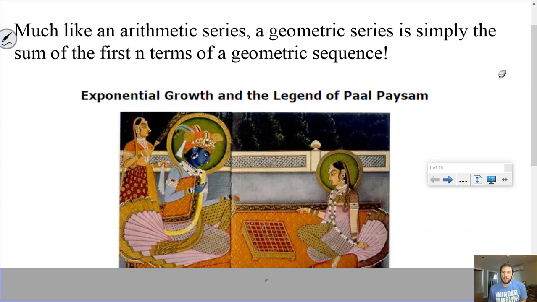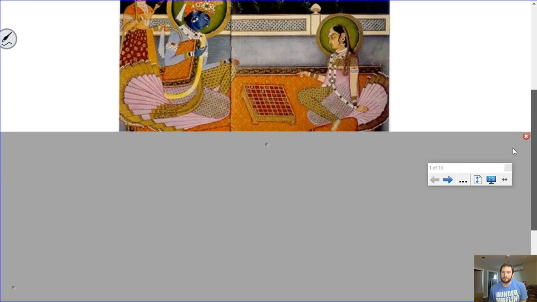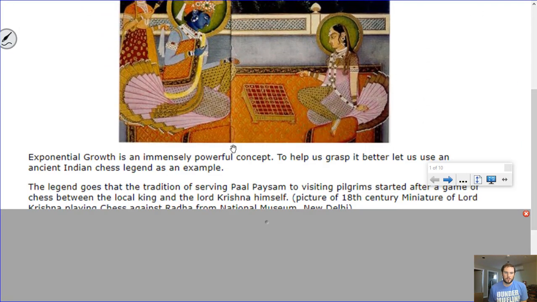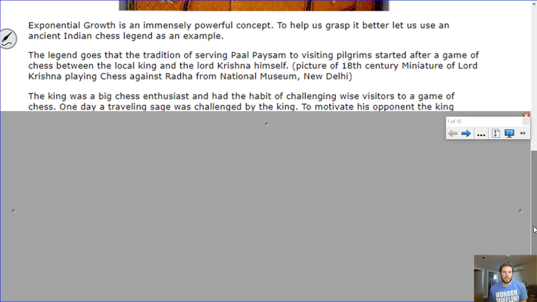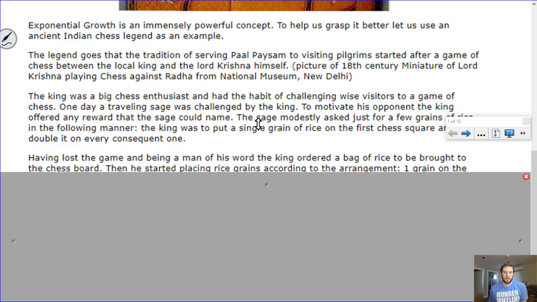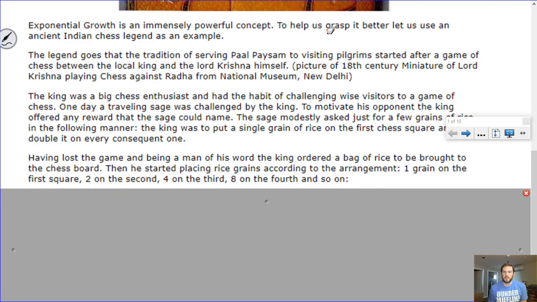So it is exponential growth and the legend of Pal-Pesam. And excuse my pronunciation. Exponential growth is an immensely powerful concept. To help us grasp it better, let us use an ancient Indian chess legend as an example. So the legend goes that the tradition of serving Pal-Pesam to visiting pilgrims started after a game of chess between the local king and the Lord Krishna himself.